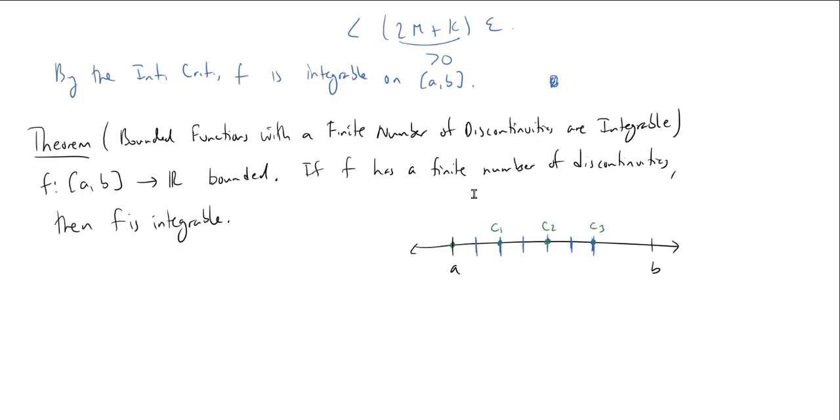And so now here's the idea. Let's look at the first interval here. We'll call this I1. We know that F is continuous on I1 except at A. But that means that if C is in I1 but not equal to A, and maybe we'll need a little point here, I'll call it D1, then F is integrable